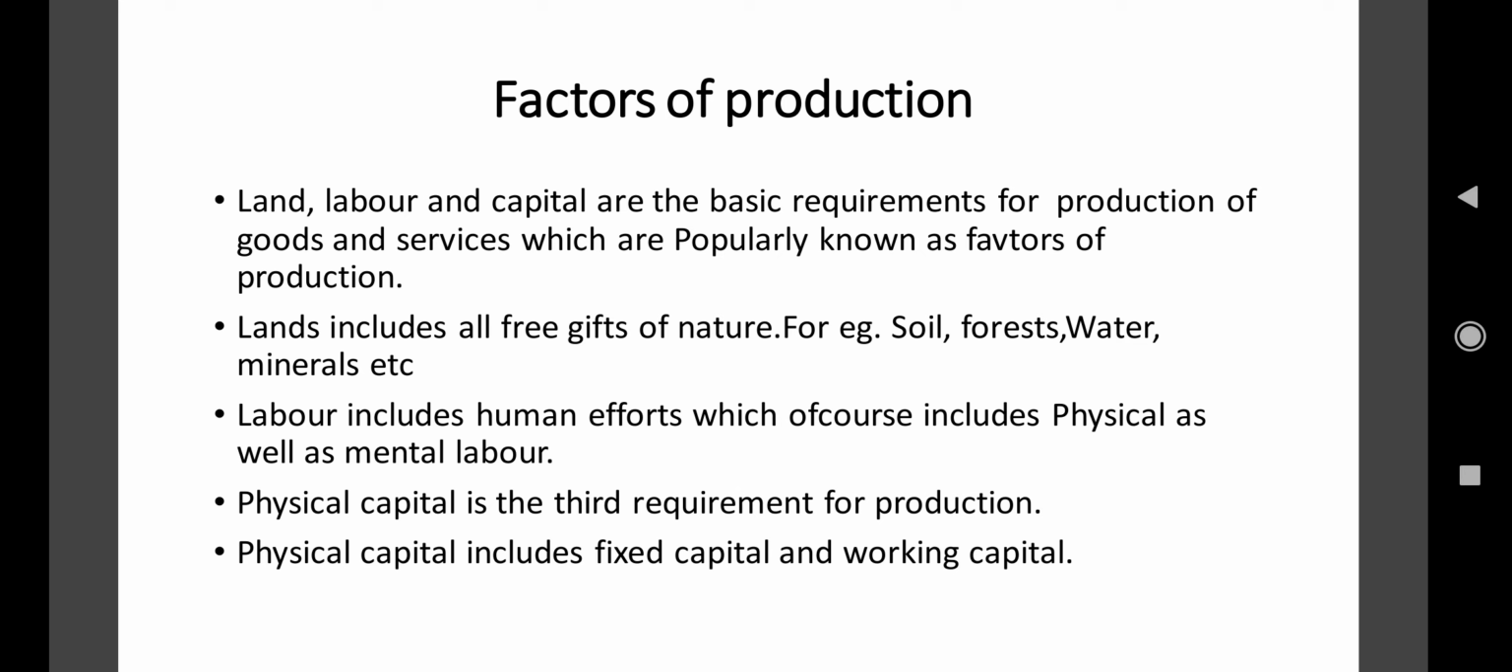So what do you mean by factors of production? Land, labor and capital are the basic requirements for the production of goods and services, which are popularly known as factors of production.